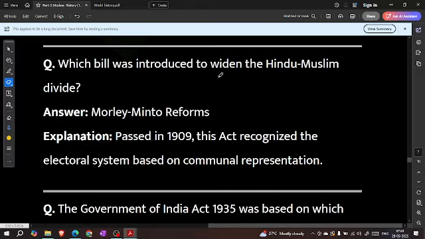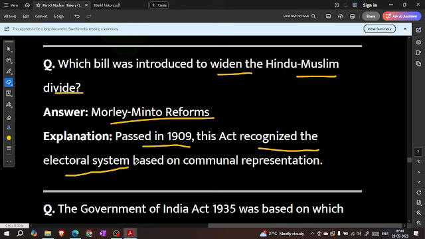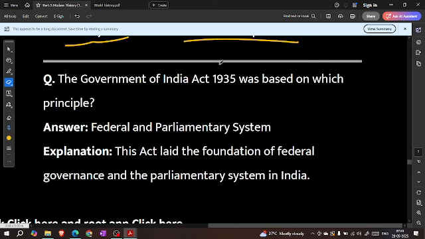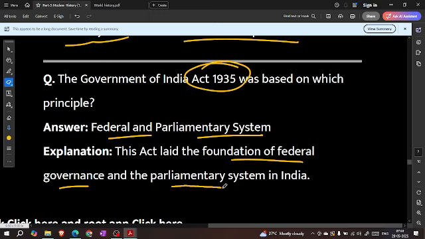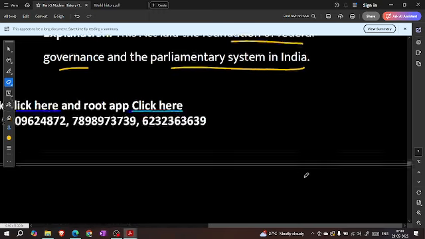Which bill was introduced to widen the Hindu-Muslim divide? Parliamentary reform. Passed in 1909, this act recognized the electoral system based on communal representation. The Government of India Act 1935 was based on which principle? Federal and parliamentary system. This act laid the foundation of federal governance and parliamentary system in India.